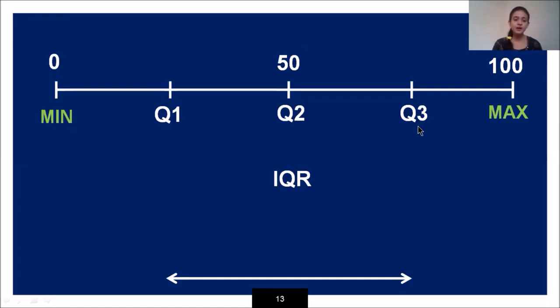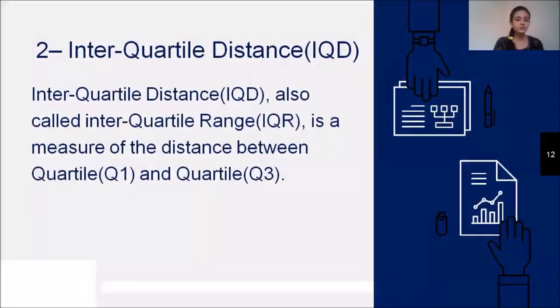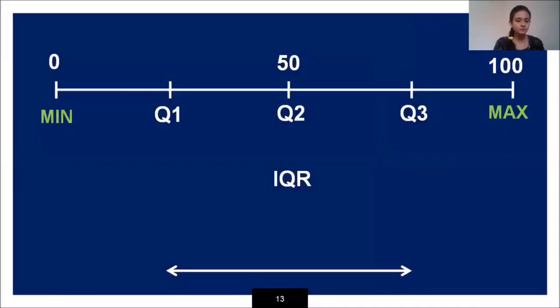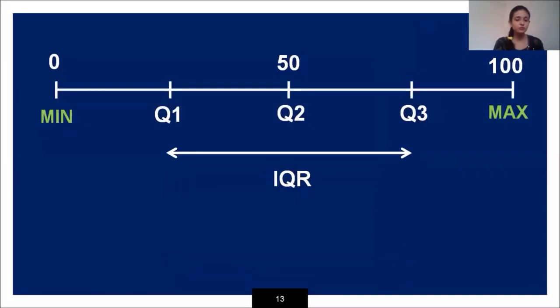Then what is my IQR? That is the interquartile range. It is my distance between Q1 and Q3. So I can write the equation like this, that is Q3 minus Q1.